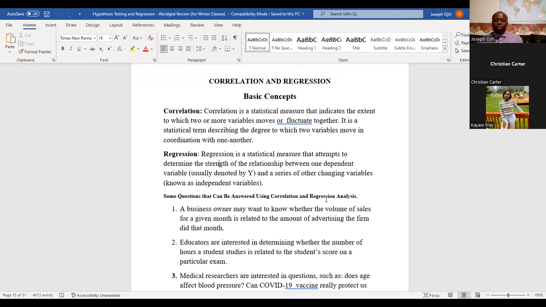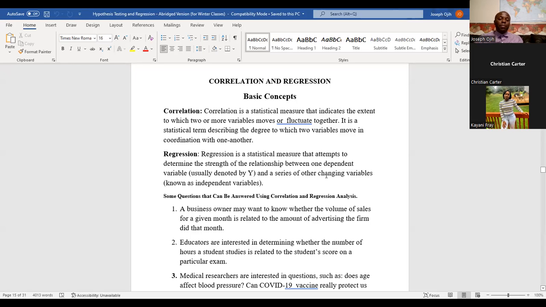For regression, our interest is in determining the strength of the relationship between one dependent variable and a series of other independent variables, or changing variables.